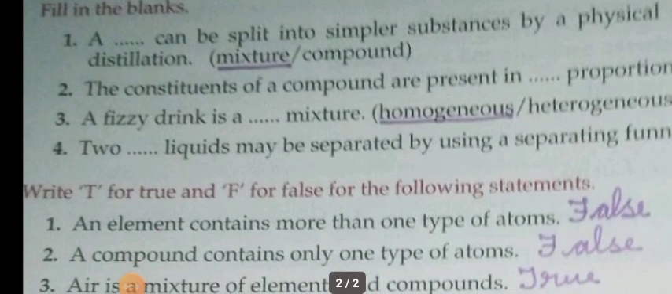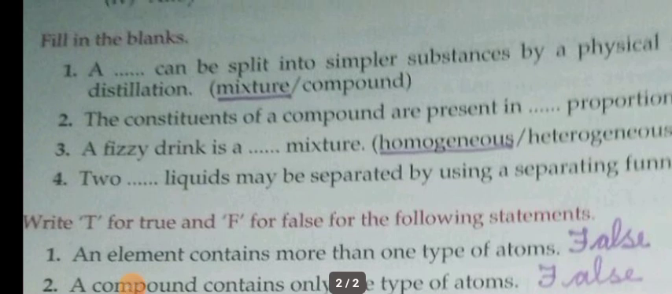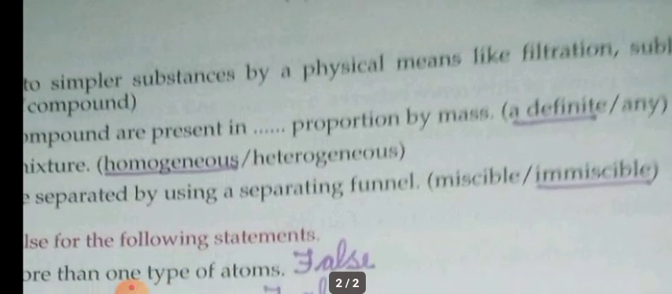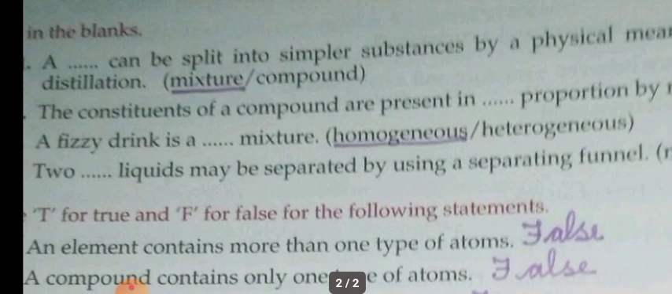Now let us go to the next topic. The next one is fill in the blanks. First question: a dash can be split into simpler substances by physical means like filtration, sublimation and distillation. So physical methods: filtration, sublimation, distillation. Which can be split into simpler substances, mixture or compound? Mixture. A mixture can be separated easily using physical techniques.